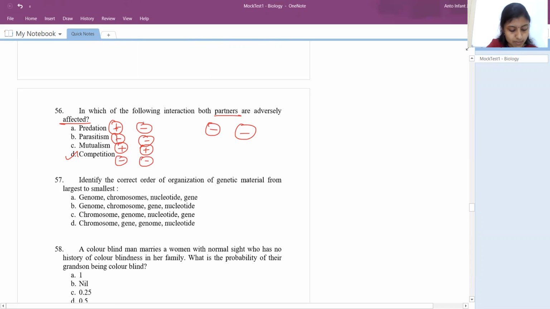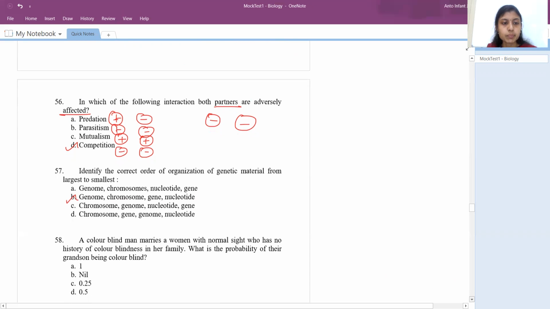So 57th question. Identify the correct order of organization of genetic material from the largest to the smallest in terms of size. If you take the largest, it would be genome, followed by chromosomes, and then we have gene. Gene is nothing but a group of nucleotides. So the answer is B.